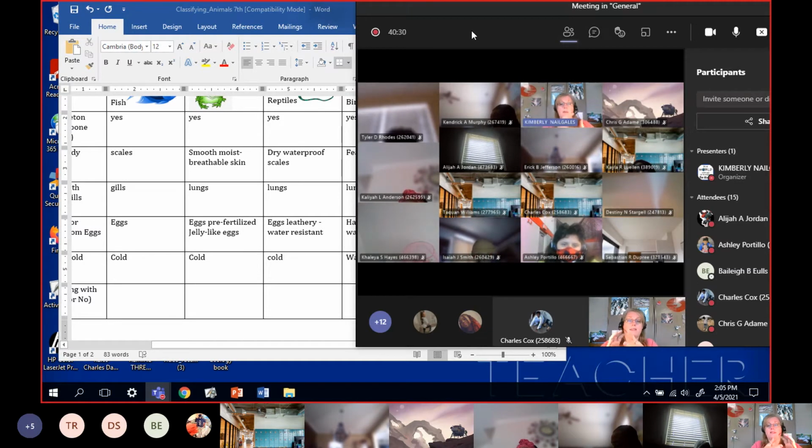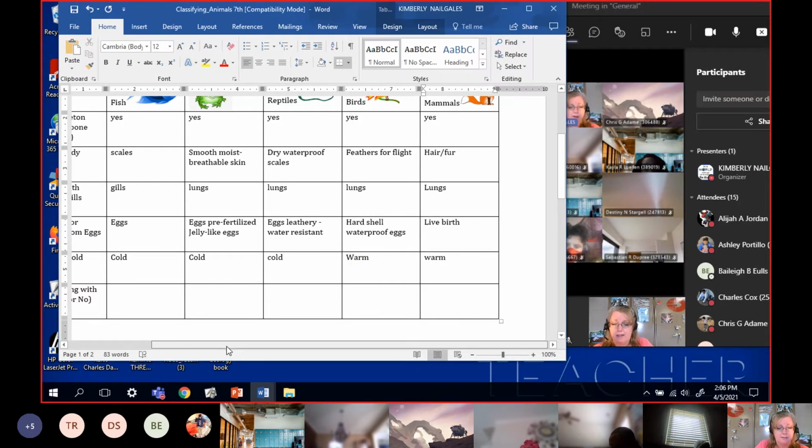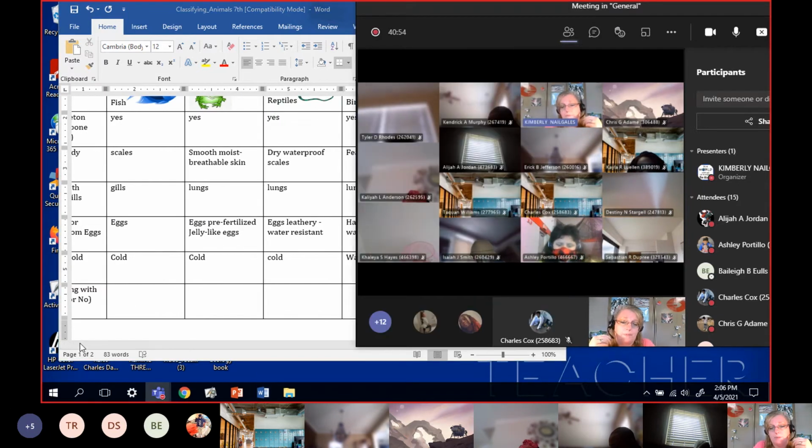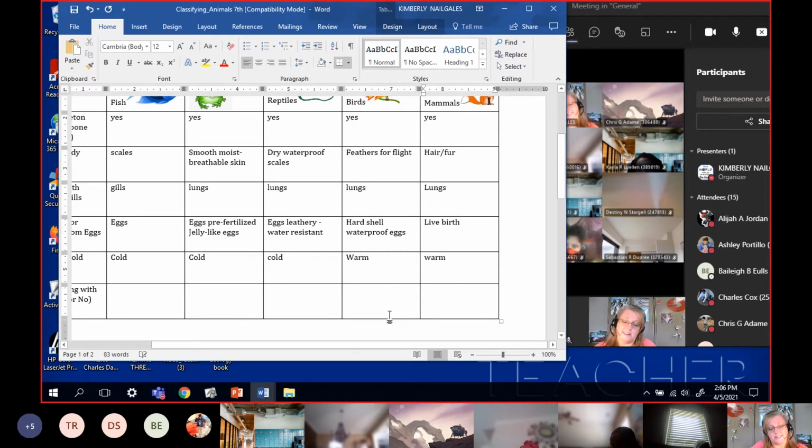The birds, the baby has to finish developing inside the egg, and the mother may not always be there to protect it. But with mammals, the baby is developing inside, and so it is protected 24/7 until it's ready to go. So that's why live birth is another step up. You guys see how we're getting better and better? And the very last category is feeding the young with milk. Which one feeds with milk? Just us. Everybody else is a no.